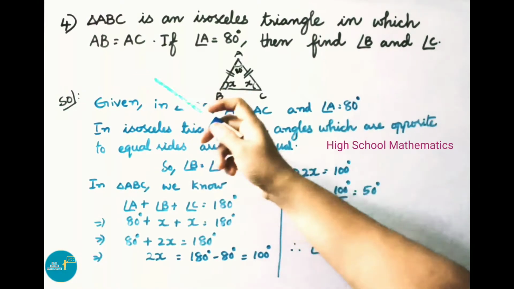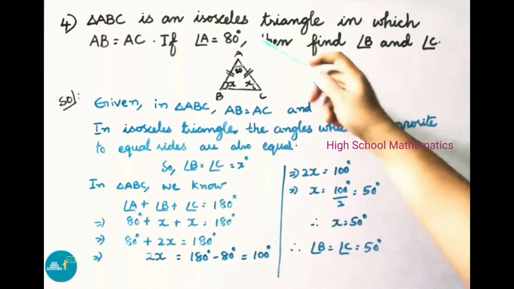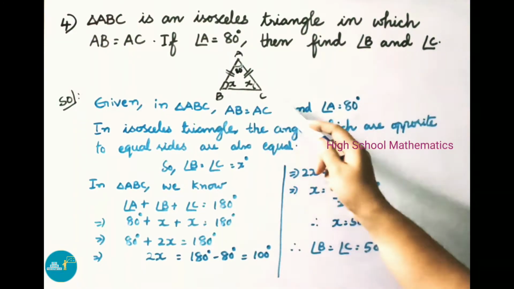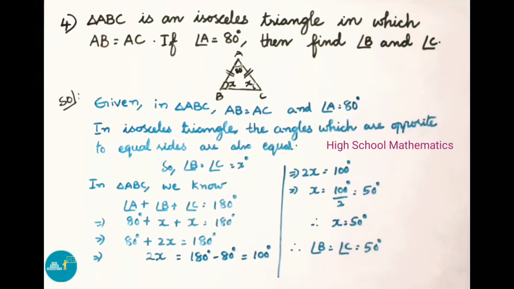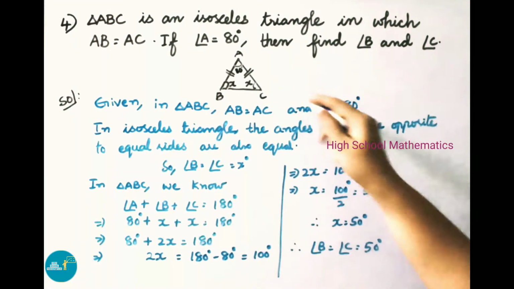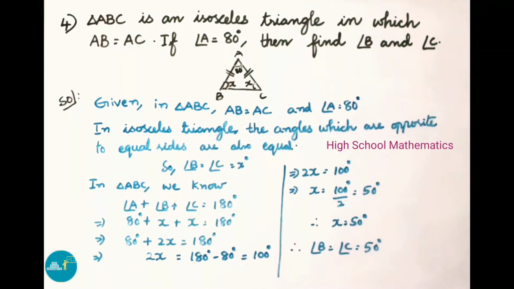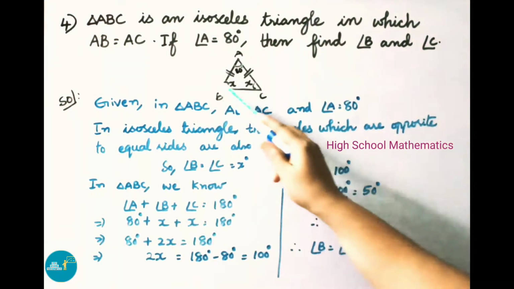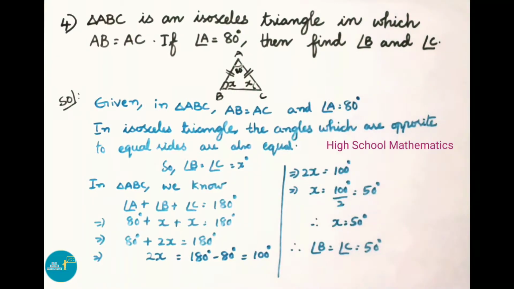See now question number 4. Triangle ABC is an isosceles triangle in which AB is equal to AC. If angle A is equal to 80 degrees, then find angle B and angle C. Let us see the solution. Given in triangle ABC, AB is equal to AC and angle A is equal to 80 degrees. In an isosceles triangle, we know the angles which are opposite to equal sides are also equal. So angle B is equal to angle C, that equals x degrees.